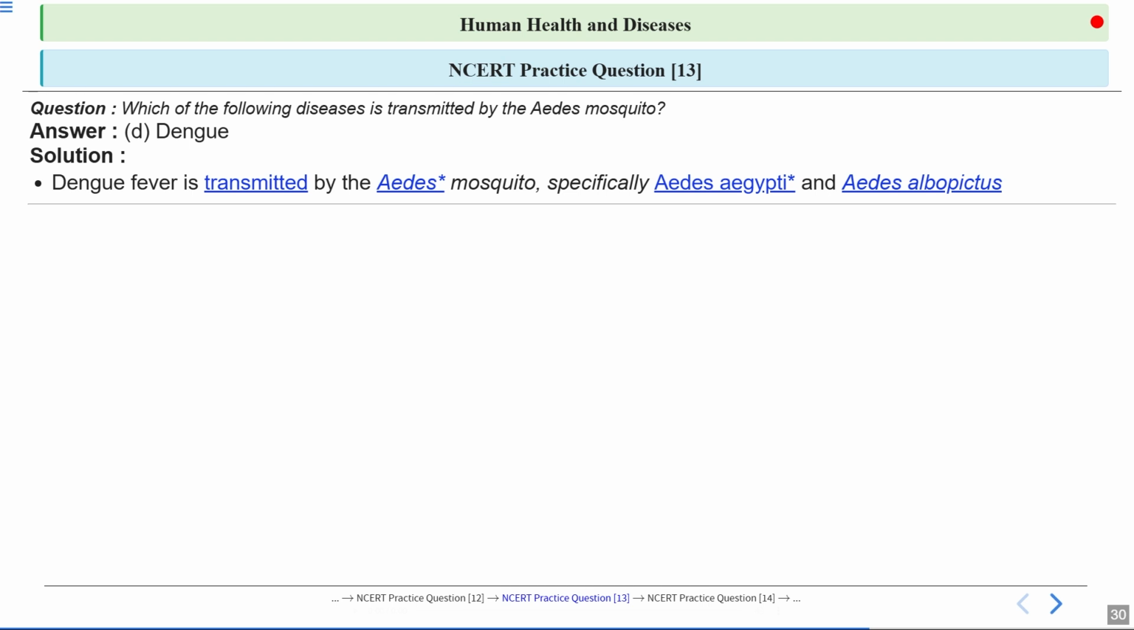Now, there are two species of this mosquito, Aedes aegypti and Aedes albopictus. These mosquitoes bite humans during the day and transmit the viruses when they bite, spreading the disease from one person to another person. The virus causes symptoms like high fever, severe headache, and body ache, and in some cases, it can lead to serious complications as well. Preventing mosquito breeding and taking protective measures can help reduce the spread of dengue.